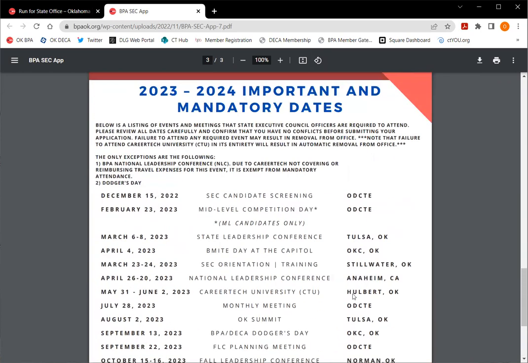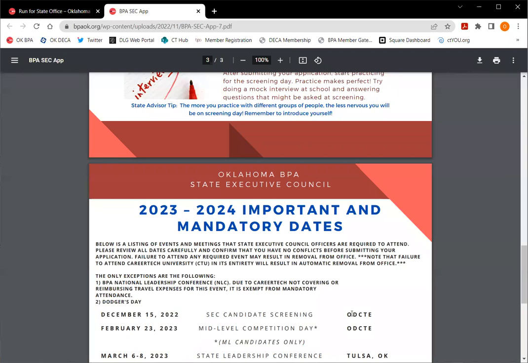So definitely an important list of dates to look at. Please make sure that you can attend these dates. It is what you're committing to. So make sure that that is on your radar.